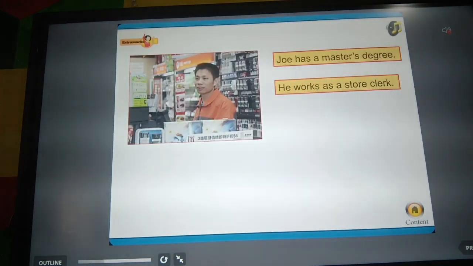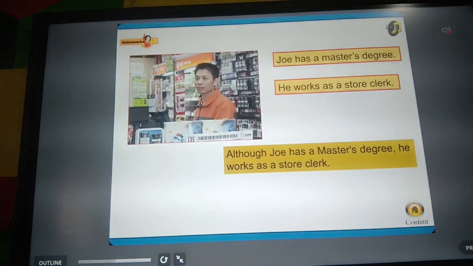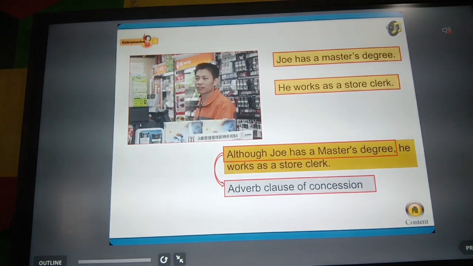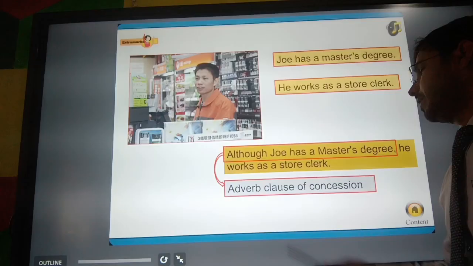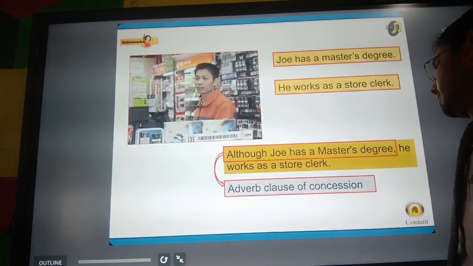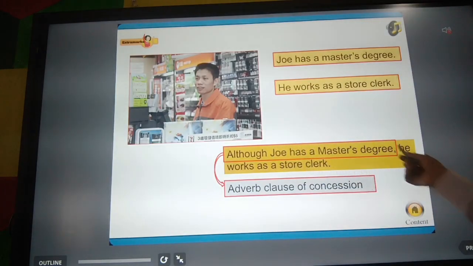Joe has a master's degree. He works as a store clerk. Although Joe has a master's degree, he works as a store clerk. So here, although Joe has a master's degree will be the adverb clause of concession. So it will be the adverb clause.